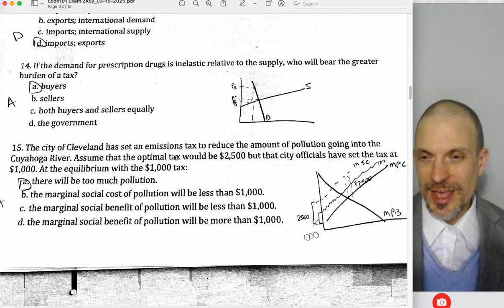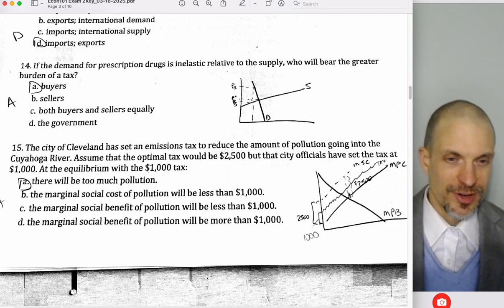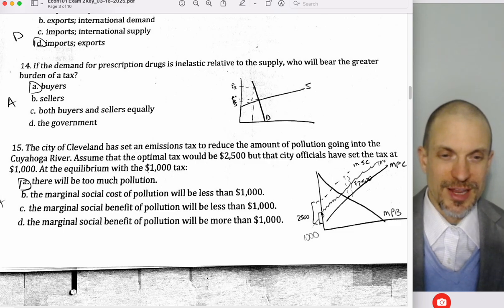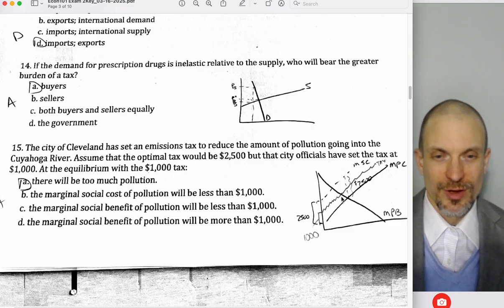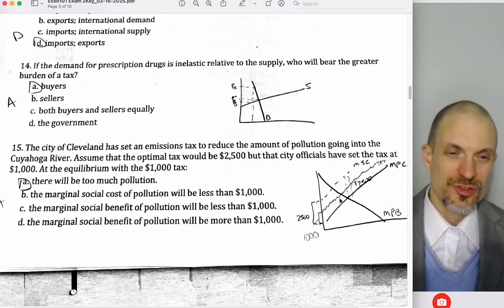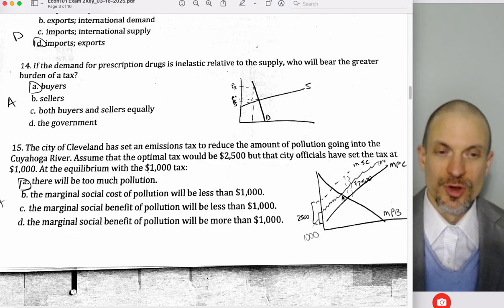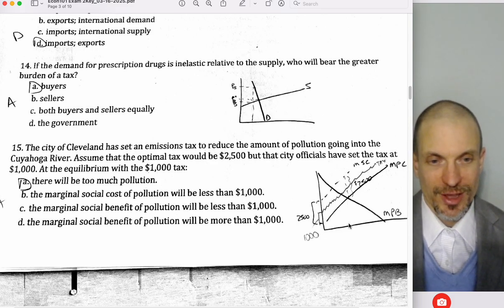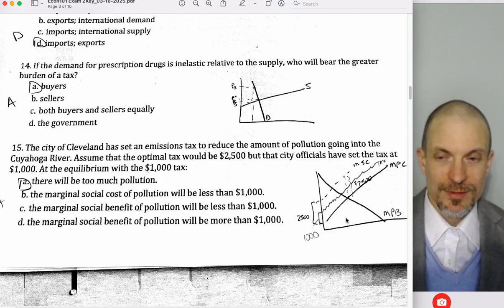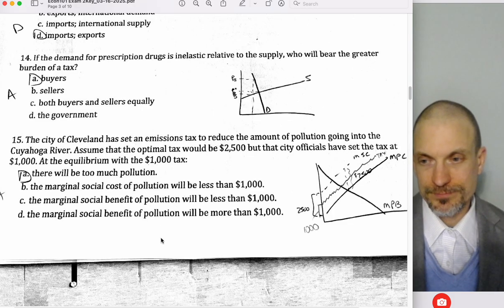The optimal tax being $2,500 tells me that the true externality is $2,500. The tax we actually got was $1,000, so it's not even halfway there. And so we'll get a larger amount with the tax than we would get with the optimal tax, although we will get a smaller amount with this tax than we would have gotten with the market left to its own devices. So it partially mitigates the externality, but not entirely. There's still going to be too much pollution.